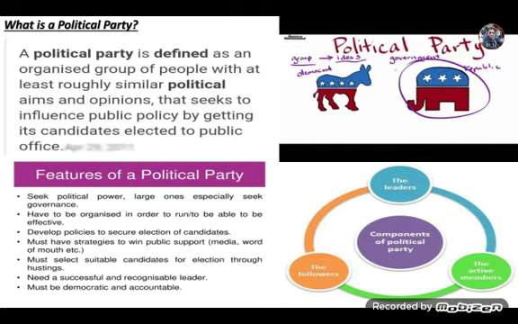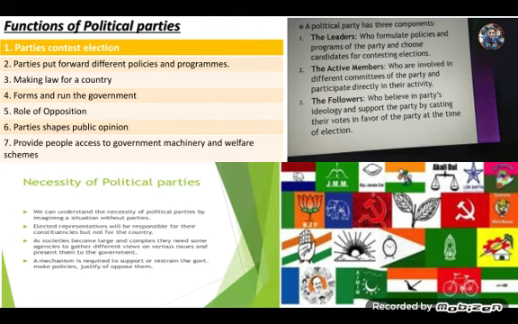Leaders formulate policies and programs. Active members are involved in different committees of the party and participate directly in its activity. They also get tickets to contest elections. And the followers are those who believe in the party's ideology and support the party by casting their votes in its favor. So followers play a very important role in the winning of any political party.